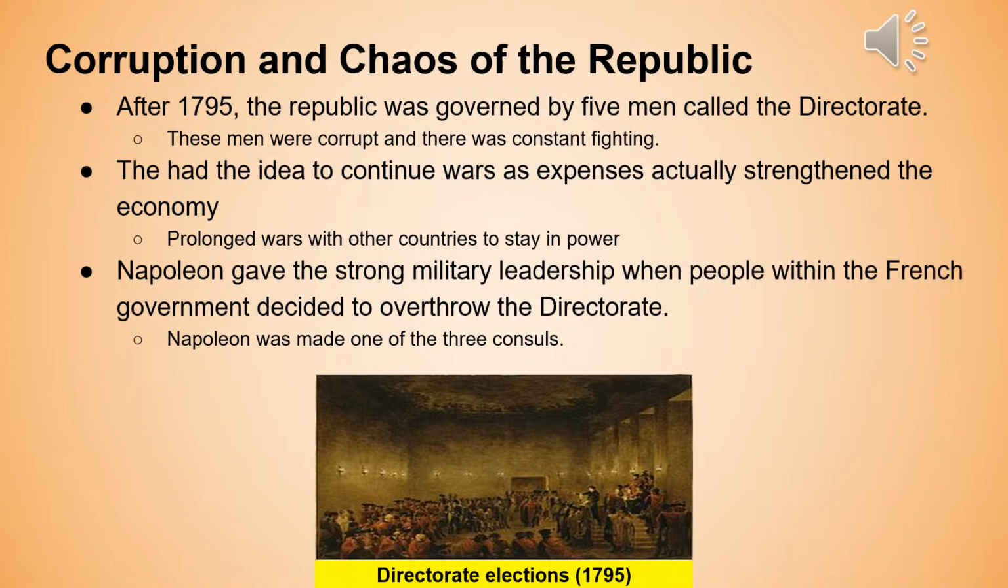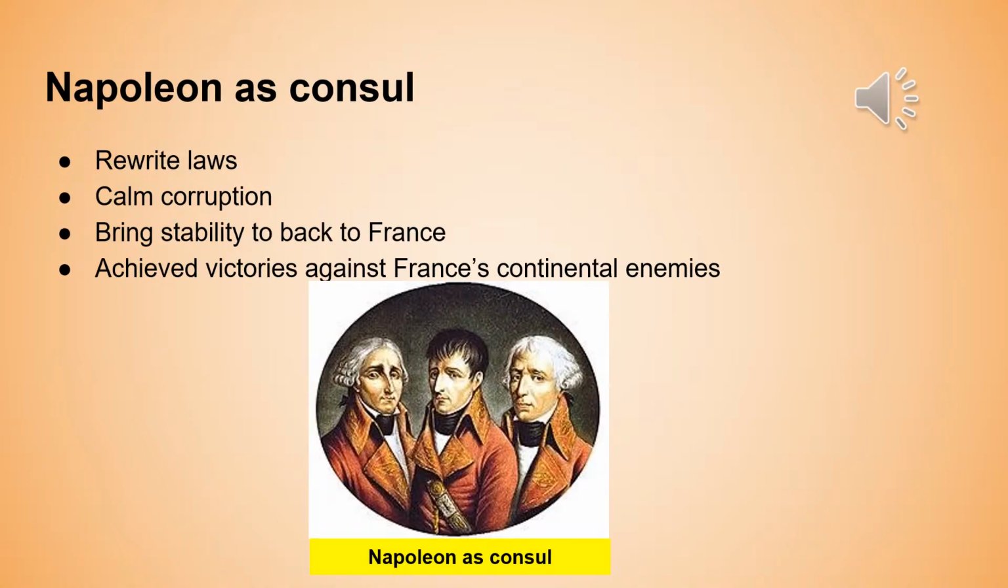Napoleon gave the strong military leadership when people within the French government decided to overthrow the Directorate, and then Napoleon was made one of the 3 consuls, which was a stepping stone to his power. And as you can see from this picture down at the bottom, this is the Directorate elections of 1795. Napoleon decided to rewrite laws, calm corruption, and bring stability back to France, and achieve victories against France's continental enemies. And as you can see from this picture, Napoleon, down at the bottom, is one of the 3 councilmen, and he is the one in the middle.